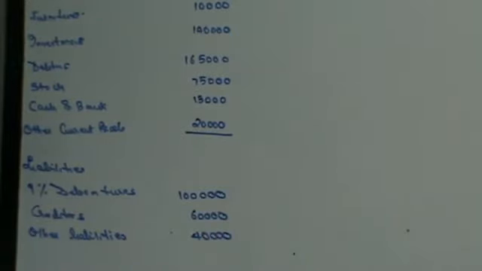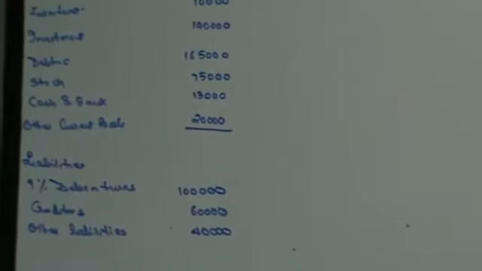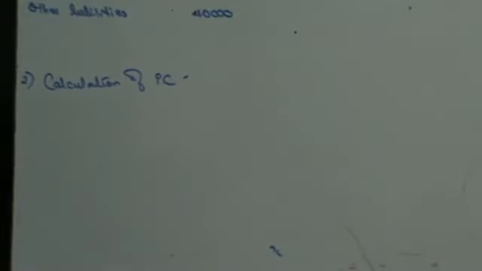Now let's see the calculation of PC. The actual calculation of PC for Bunty Limited, working out 2. Calculation of PC of Bunty Limited is given in terms of liability. Let's see the first adjustment.